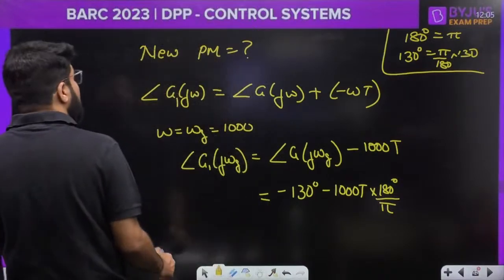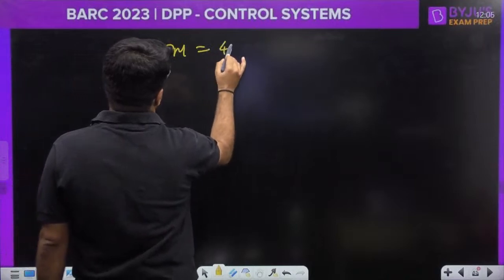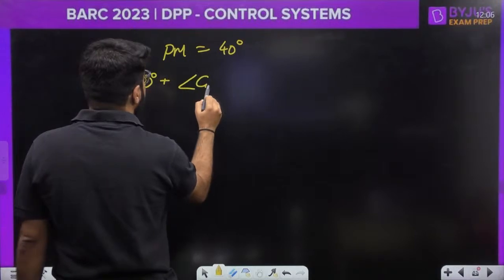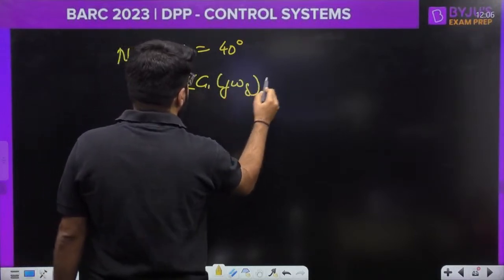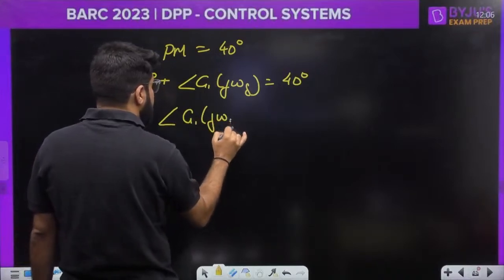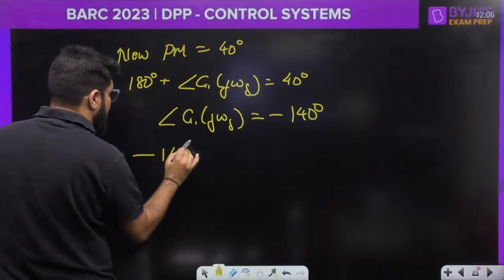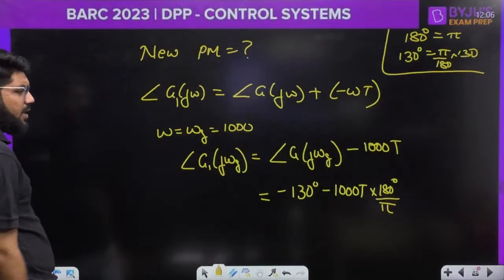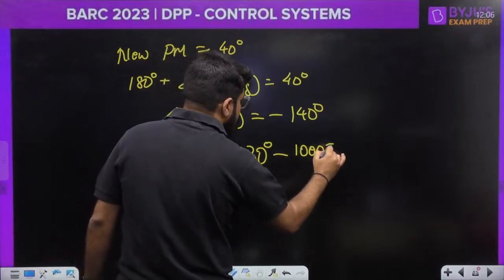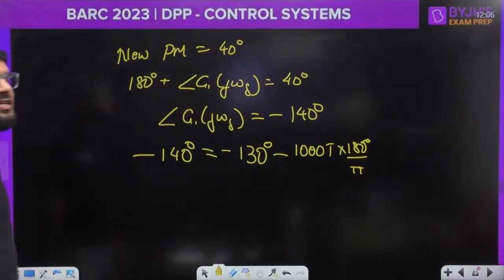Okay. Now the new phase margin is 40 degree. That is 180 degree plus angle of G(j omega g), that is 40 degree. So that means angle of G(j omega g) should be minus 140 degree. Hence I can say minus 140 degree, using the previous formula, should be equal to minus 130 degree minus 1000 T into 180 degree divided by pi. Okay guys, so let's solve this quickly.